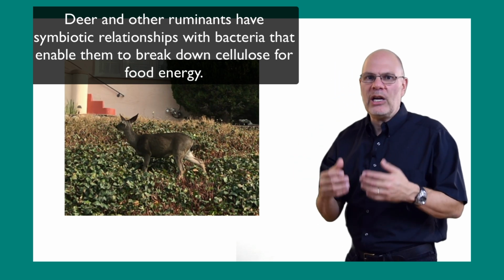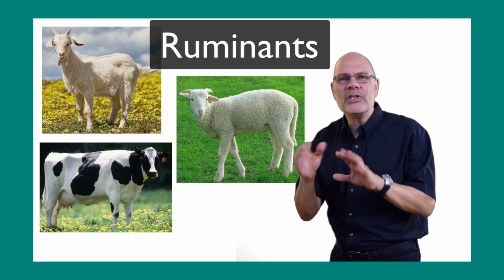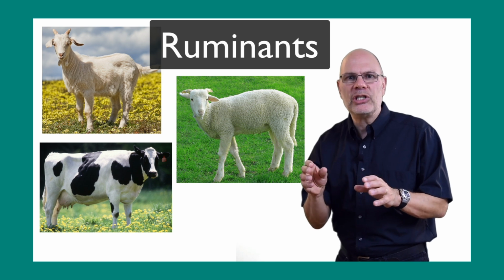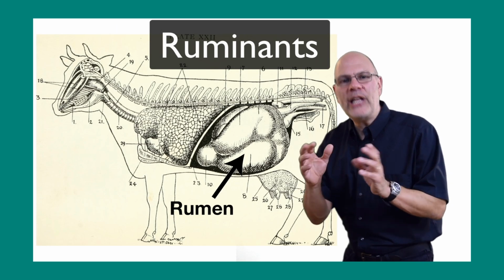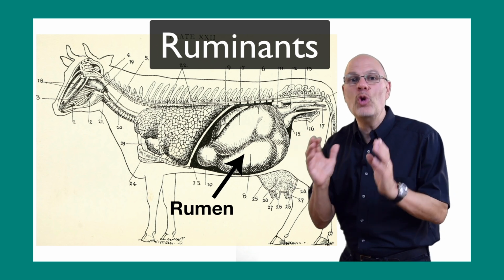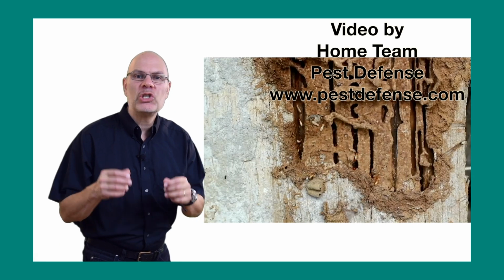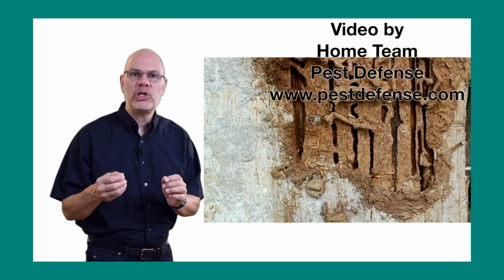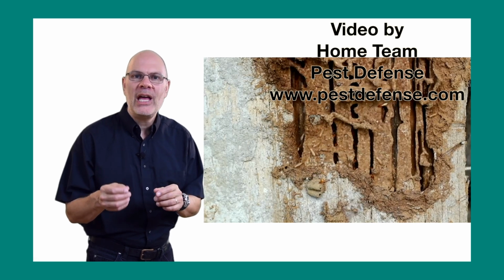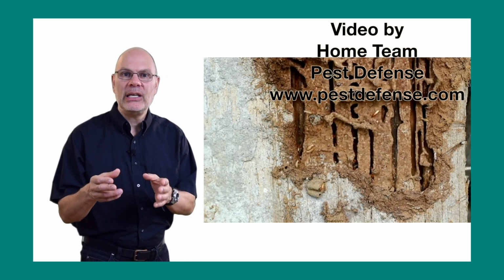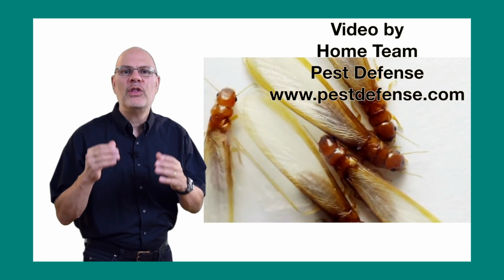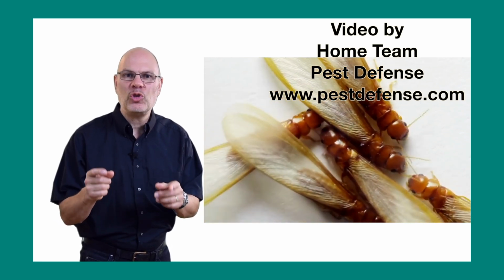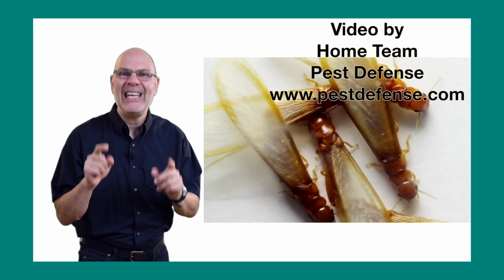Other mammals like goats and sheep and cows have these same mutualistic bacteria, and they live in a digestive chamber that's called a rumen. Collectively, these animals are called ruminants. Among the insects, termites have evolved a mutualistic relationship with a protozoan that enables them to digest the cellulose in wood. That's good for the termites, but it's disastrous for the billions of dollars of damage to structures in the United States alone each year.